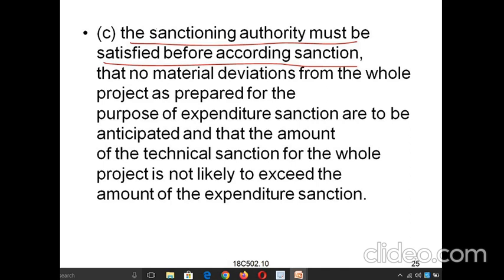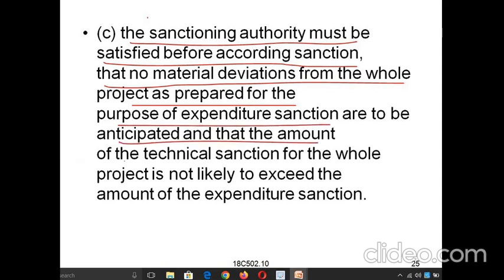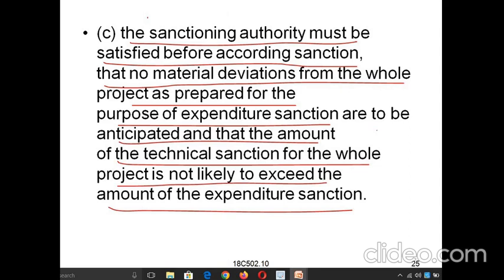And that no material deviations from the whole project as prepared for the purpose of expenditure sanction are to be anticipated, and that the amount of the technical sanction for the whole project is not likely to exceed the amount of the expenditure sanction.